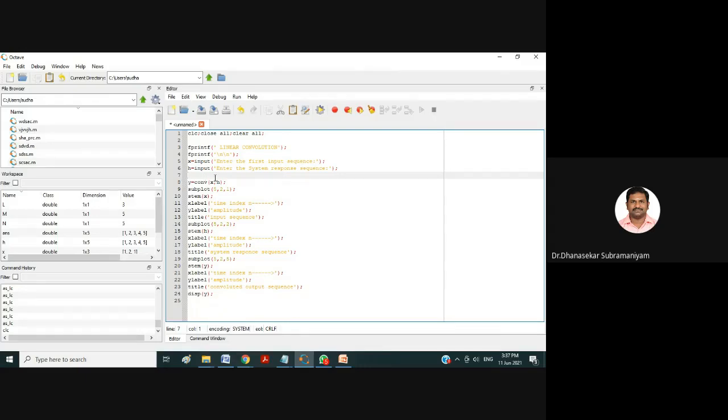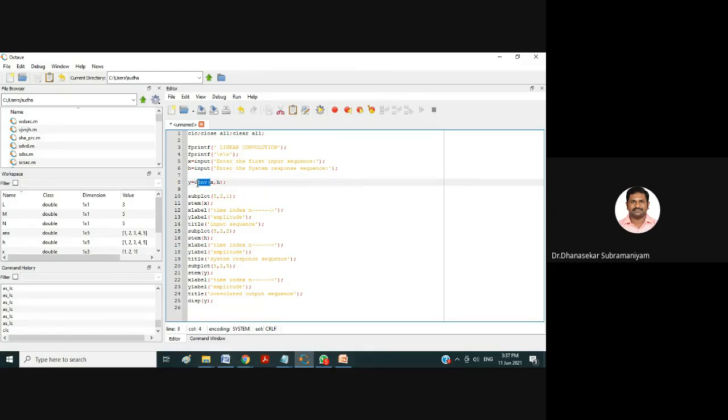Next, this is the main thing. Here we are performing linear convolution, right? For linear convolution the function we are using is CONV. This is an inbuilt function, already in the Octave library.